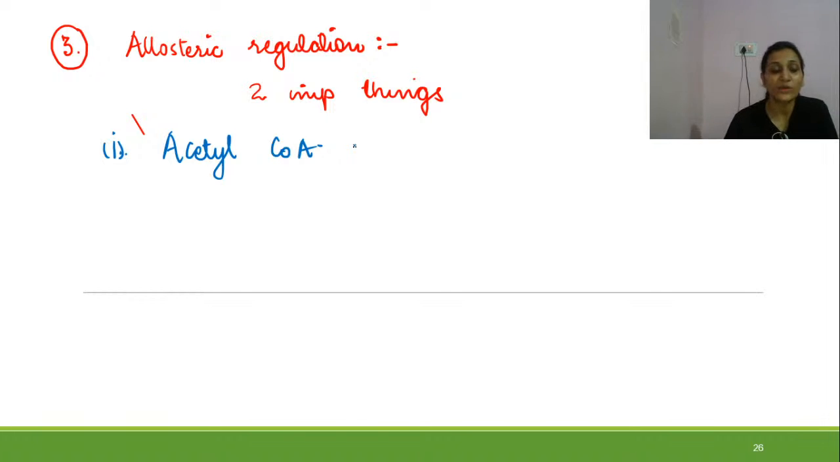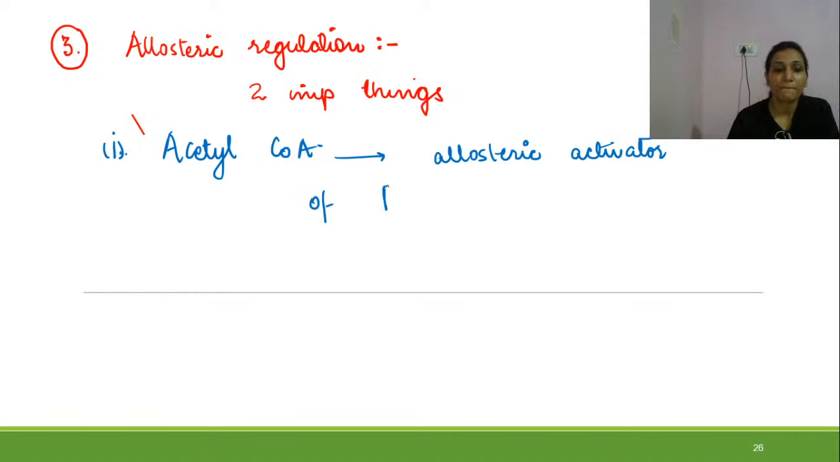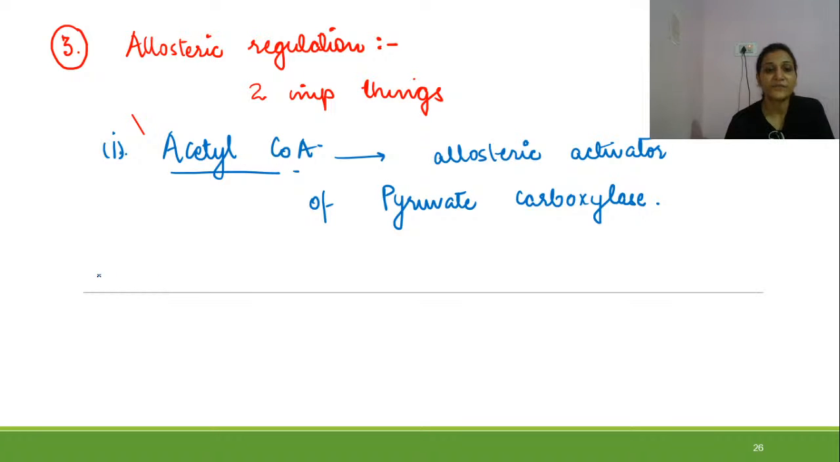So this is the allosteric activator of pyruvate carboxylase. Acetyl-CoA is the allosteric activator of pyruvate carboxylase.